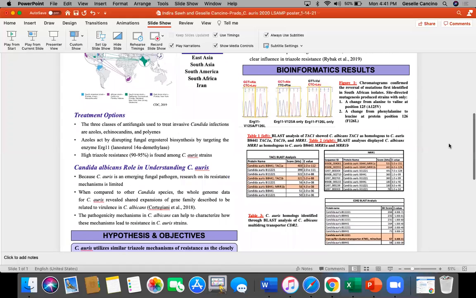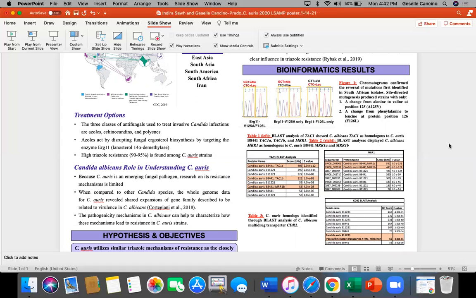Mutations in erg11 in various clades of C. auris have been described and linked to triazole resistance. Our lab has previously characterized some of these mutations. Over the summer, we confirmed sequence analyses of 2 previously identified erg11 mutations found in South African clade isolates. Before the lab shut down, these mutations were individually reverted back to wild type through site-directed mutagenesis in order to determine their role in triazole resistance.